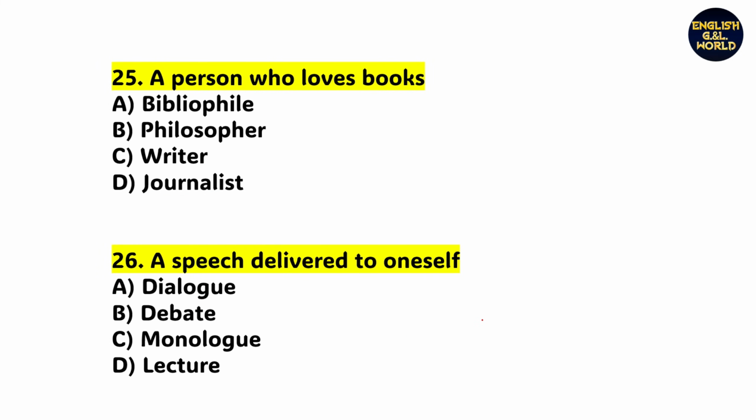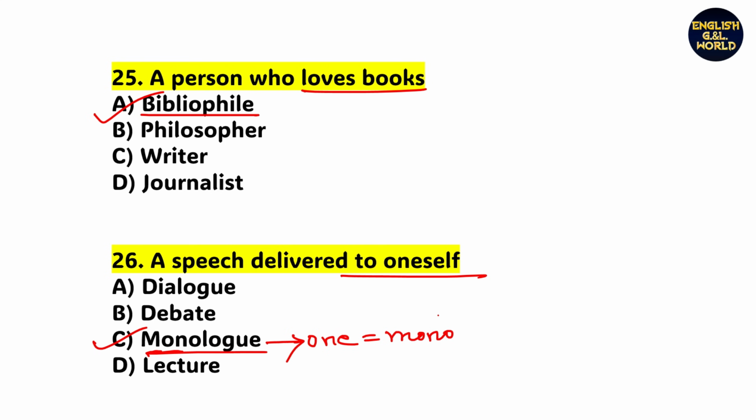Next, a person who loves books. What is it called? Option A, bibliophile. A bibliophile is a person who loves books. Okay, next, a speech delivered to oneself. Look here, oneself. That means option C, monologue. Mono means one. Dialogue, debate and lecture are inappropriate.